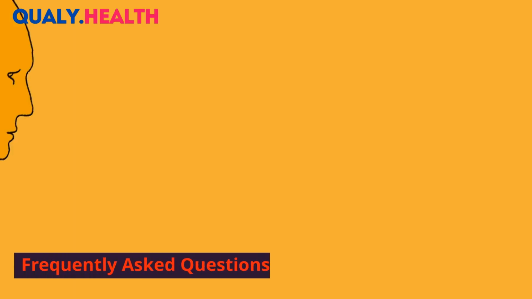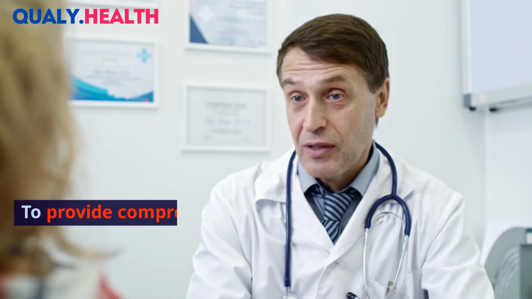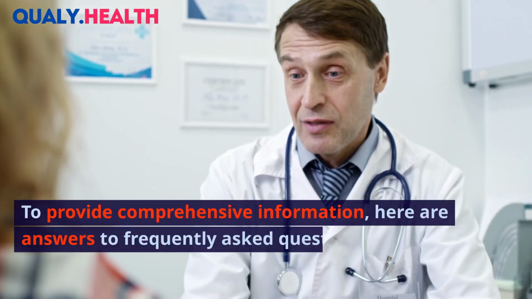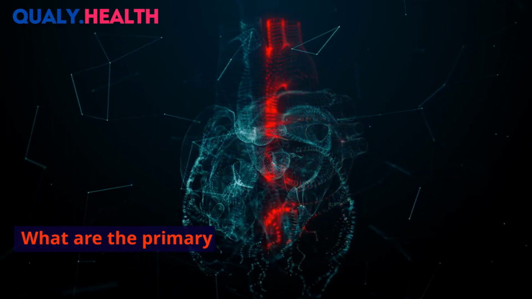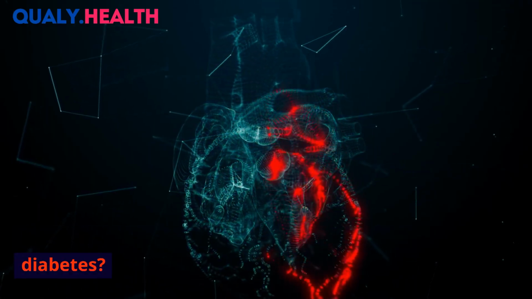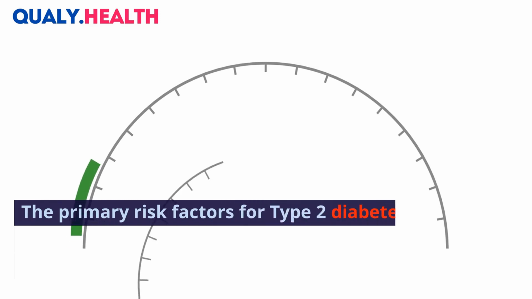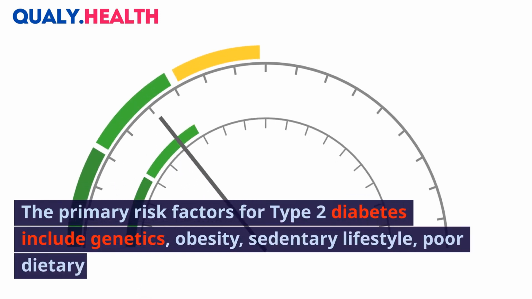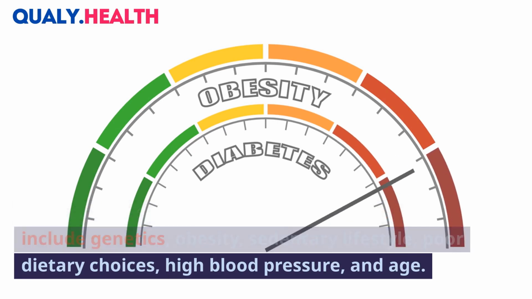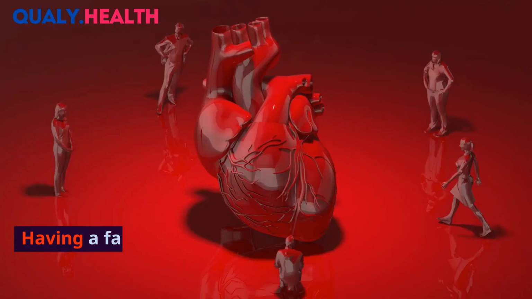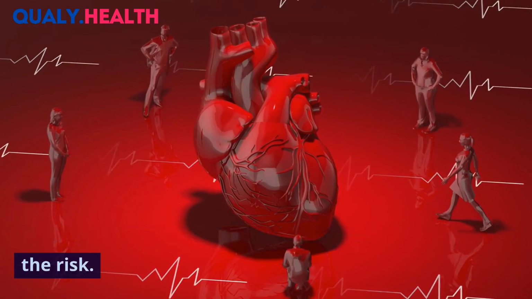Frequently asked questions, FAQ. To provide comprehensive information, here are answers to frequently asked questions about type 2 diabetes. What are the primary risk factors for type 2 diabetes? The primary risk factors for type 2 diabetes include genetics, obesity, sedentary lifestyle, poor dietary choices, high blood pressure, and age. Having a family history of diabetes also increases the risk.